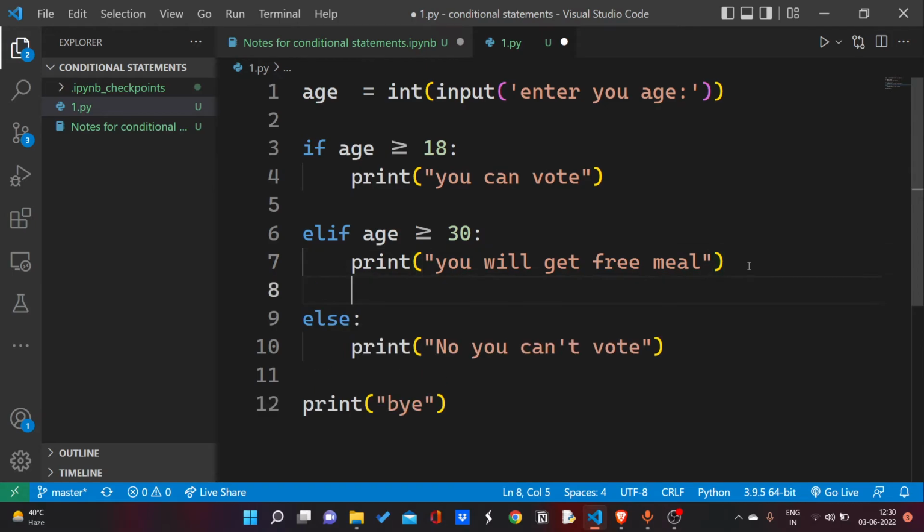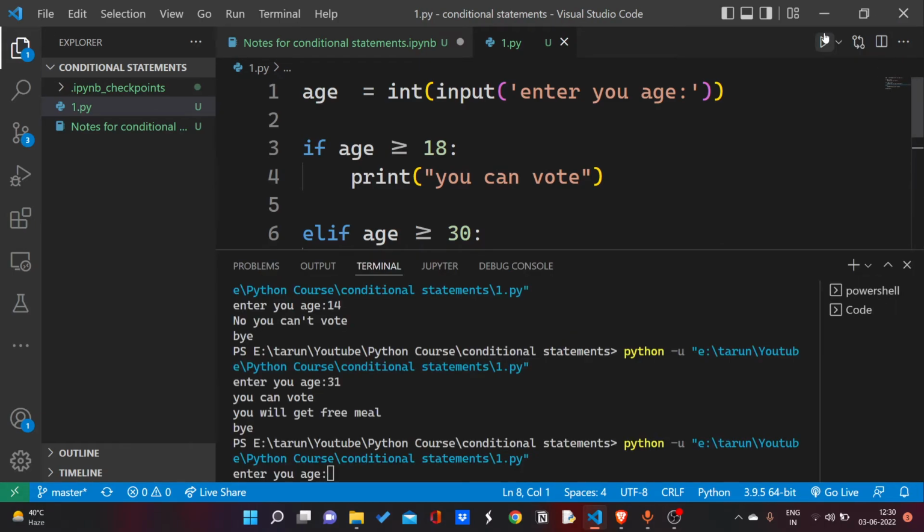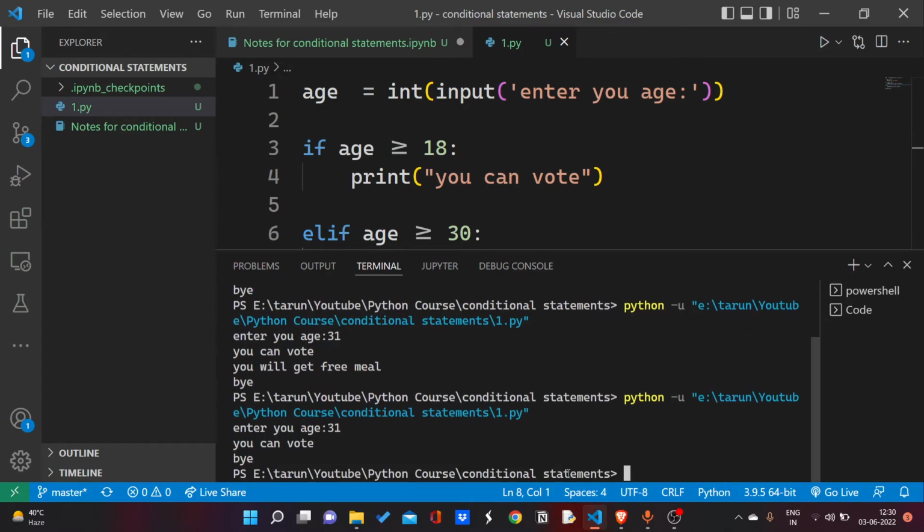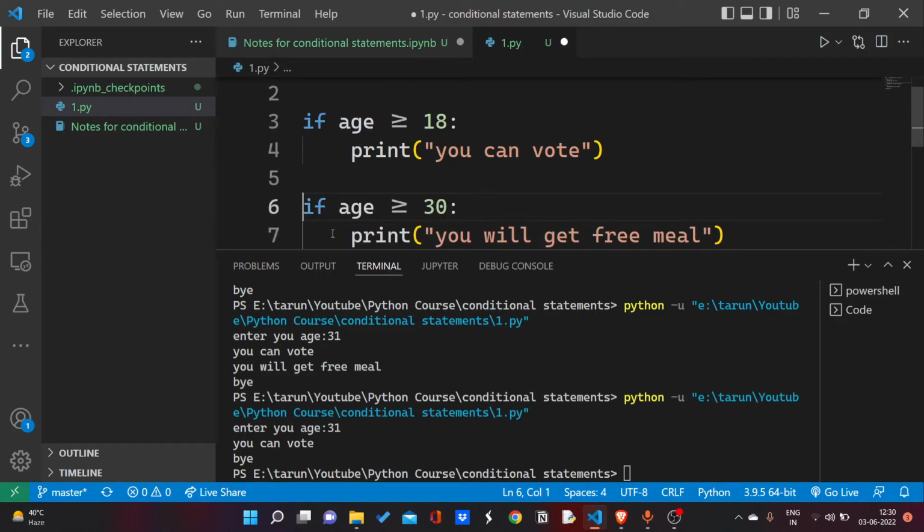Now you will understand. If I run this code again and I put like 30 here, 31 here, I am only getting "you can vote", because it is checking this condition only, and this condition is true. So it's not going to the else if part and not checking that condition. If I used if here, then it will check, but if I use elif, then it will not check.